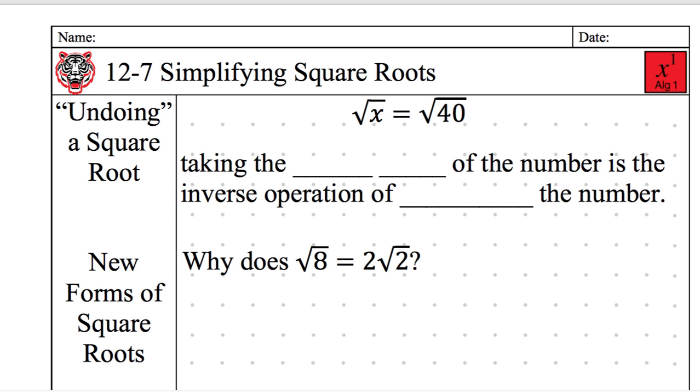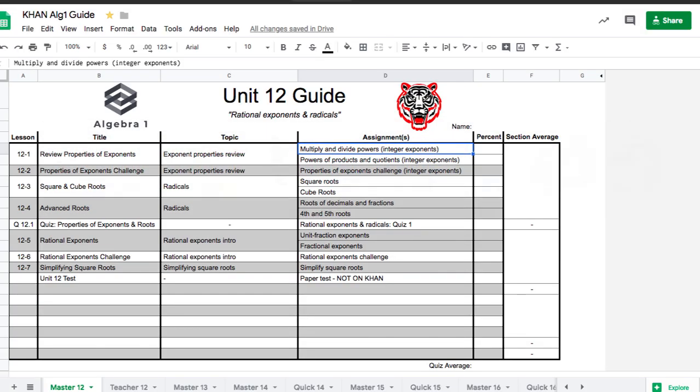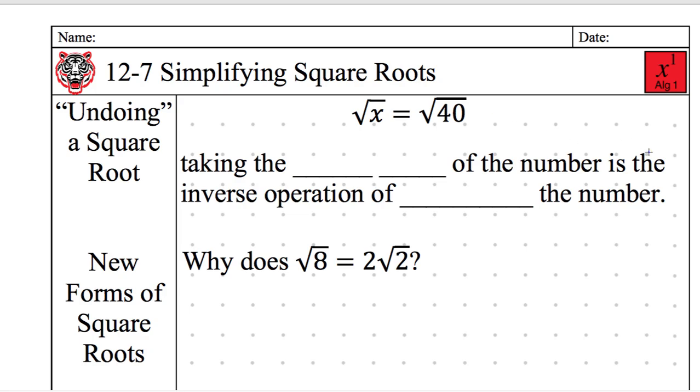All right, we are on lesson 12-7. If you are in the future, if you're watching this video and you think that this is 12-7 for the normal lesson, we had to modify our current unit 12 to go faster to get to quadratics. So coming back here, this is just talking about simplifying square roots.